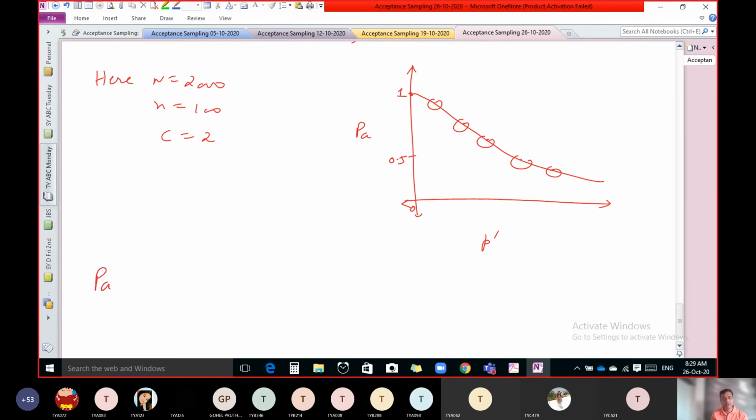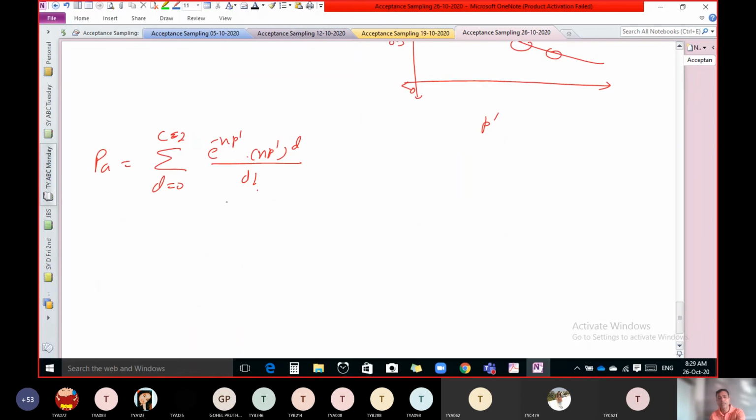We know the formula: sigma d equal to 0 to C, e raised to minus np dash, raised to d, upon d factorial. Here our C is 2. So without putting the value of np dash, put different values of d here.